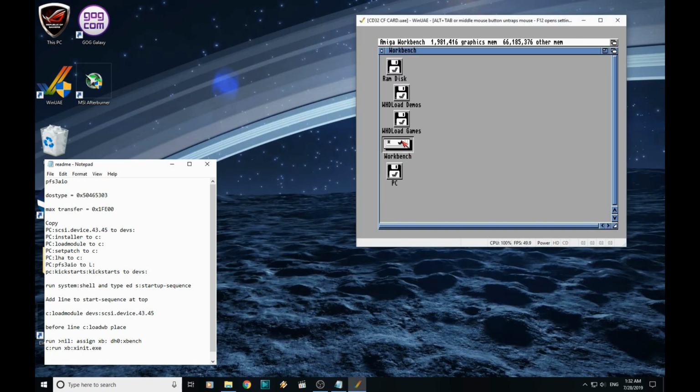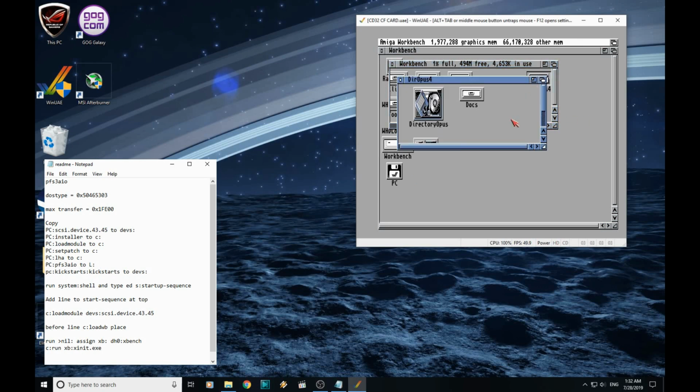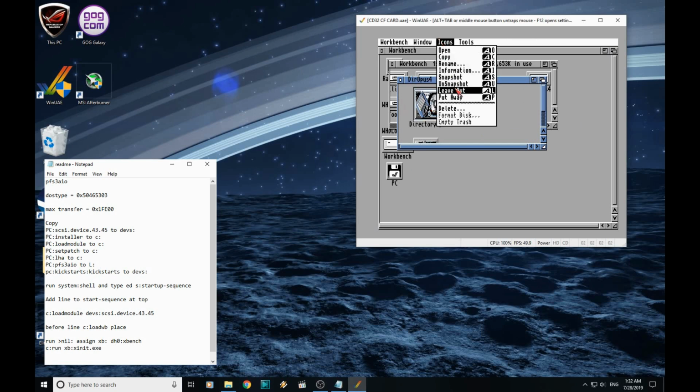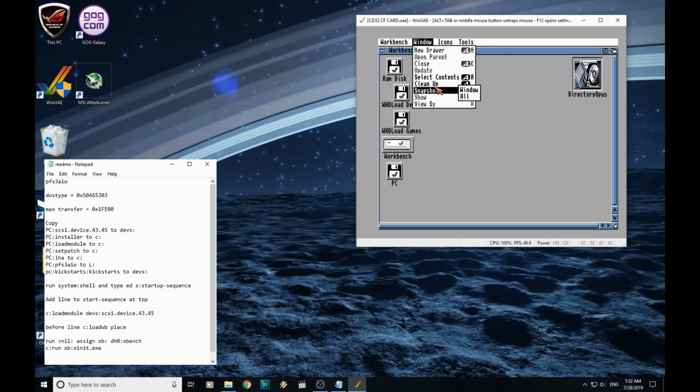So we'll open Workbench. There's Dropbox installed here. And what we're going to do is just leave this out. So we just click on it once, right click, icons, leave out. In fact, I'm going to put it over here, make it neat. And then we want to window snapshot all. That just means next time we start the Amiga, this will always be here out on the desktop.